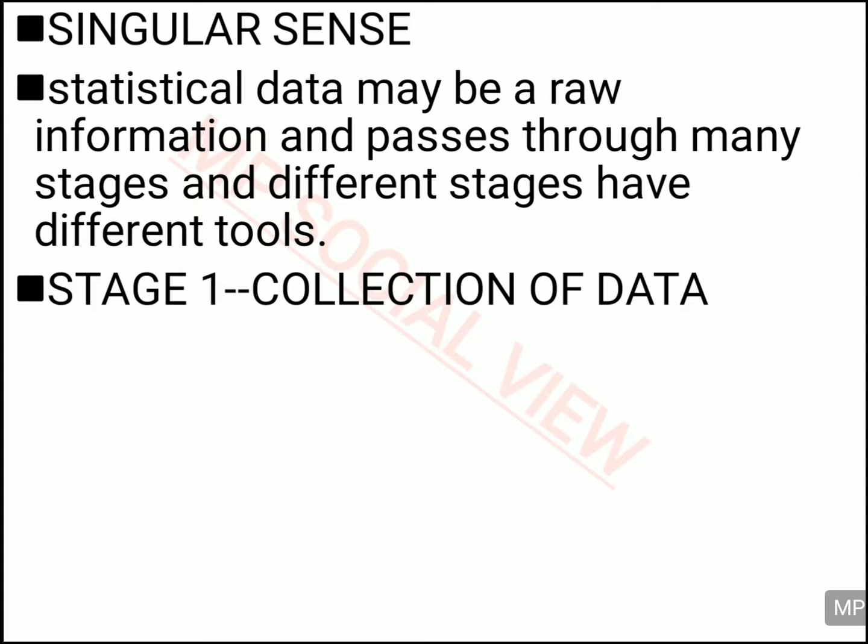In the second and third chapters, you are going to read about the collection of data. The second stage is organization of data, which you will discuss in the fourth and fifth chapters. The third stage is presentation of data, which you will discuss in the sixth and seventh chapters of this book. Like this, all five stages you are going to read in this book itself. The whole book is about the detailing of the stages of statistical data.